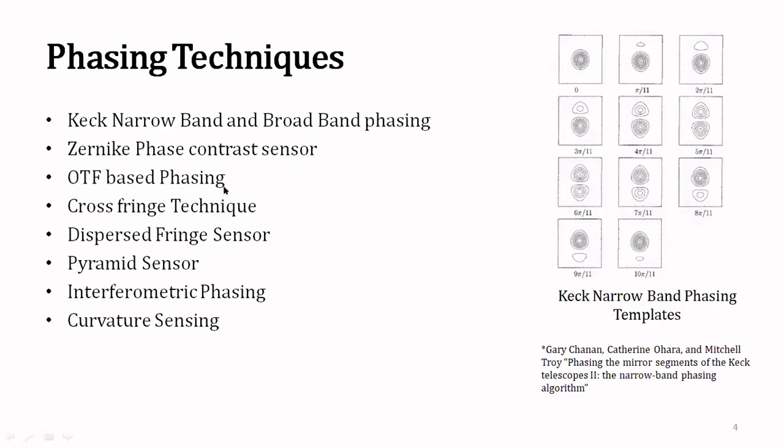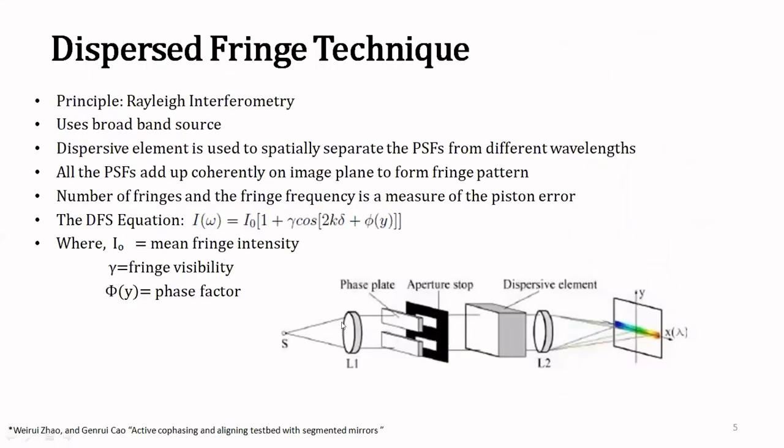Then apart from Keck, there are many more phasing techniques like the Zernike phase contrast sensor, OTF based phasing, cross fringe technique, and dispersed fringe sensor, also called the DFS, which I will be talking about in detail, and many more techniques. So starting with the principle of the dispersed fringe technique, it is based on the principle of Rayleigh interferometry. Rayleigh interferometry is used to find the optical path difference between two collimated beams. But since it uses a monochromatic source, its capture range is limited to lambda by 4. So to increase the capture range, DFS or DFT uses a broadband light source.